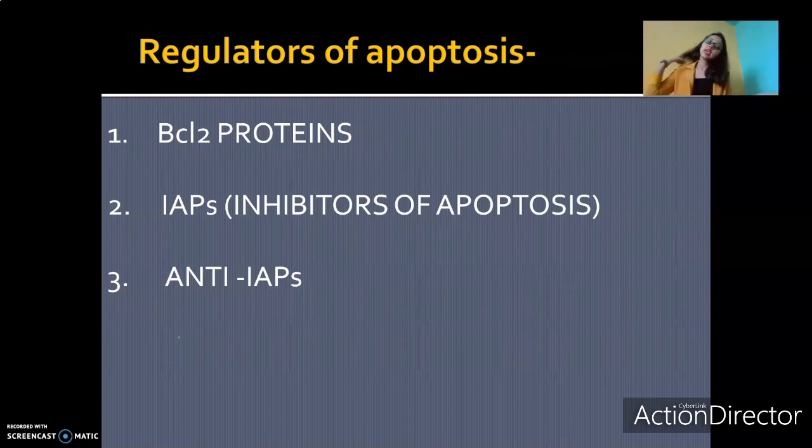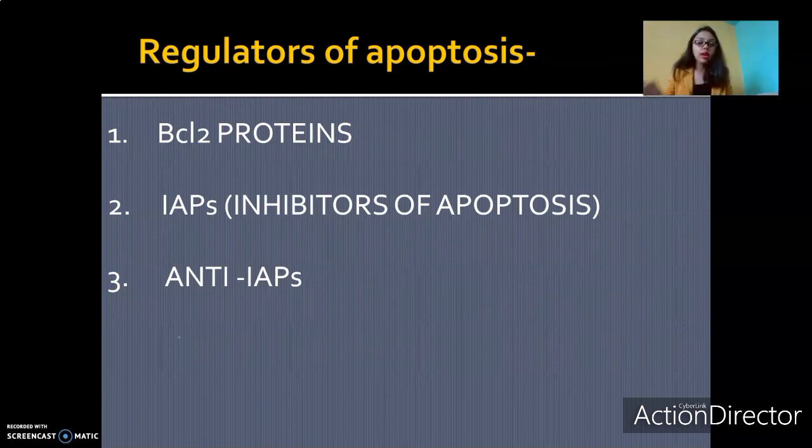When we talk about anti-IAPs, they are present in the mitochondria. Here we need to understand that IAPs are present in the cytoplasm, and anti-IAPs are present in the mitochondria. Anti-IAPs function when there is an apoptotic stimulus. When there is an apoptotic stimulus, the BH123 proteins aggregate and form a pore, and we know that cytochrome C comes out. It is not just cytochrome C that comes out of the mitochondrial membrane, but many other proteins also come out. One such protein is anti-IAPs. Anti-IAPs come out of the mitochondria and then bind to IAPs. So now they are inhibiting IAPs from performing their function. If the IAPs are inhibited, then the caspases can actively perform their own function.